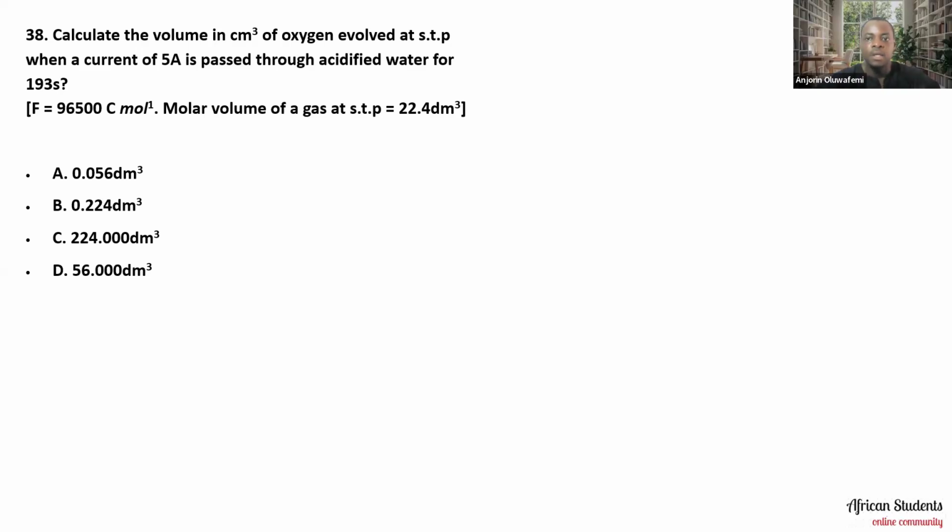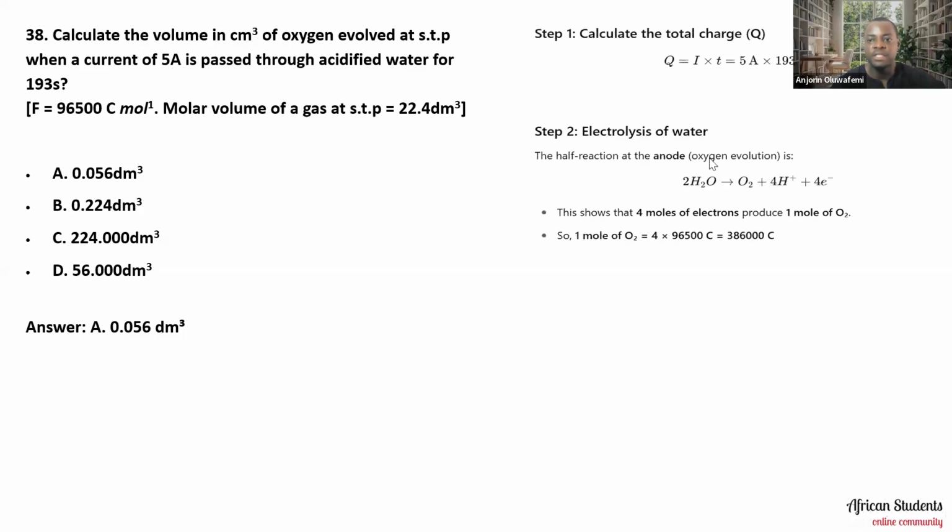Going by that calculation, the answer is actually A, 0.056 dm cube. How did we arrive at this answer? Going stepwise, we first calculated the total charge Q, where Q equals current multiplied by time. The current provided is 5 amperes and the time is 193 seconds, so the charge Q equals 965 coulombs.